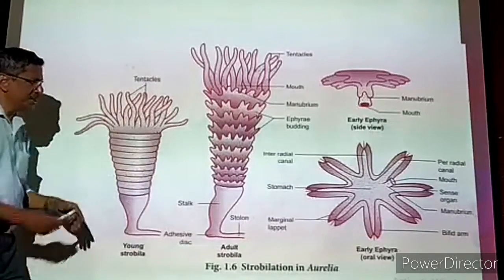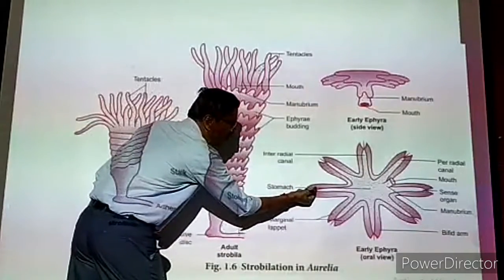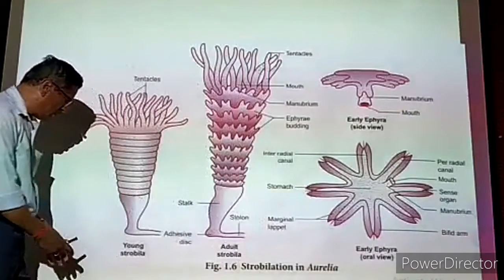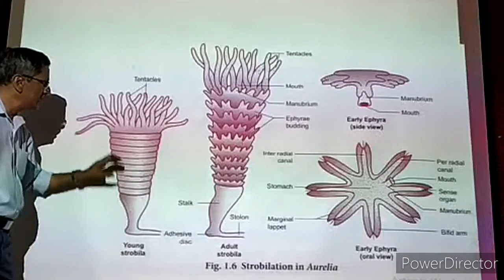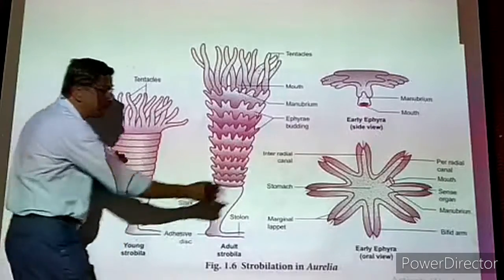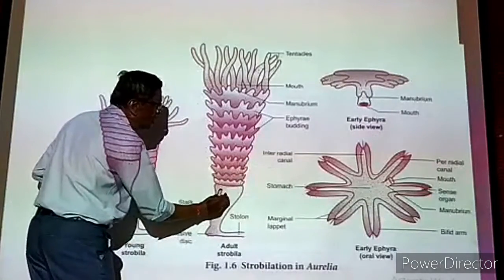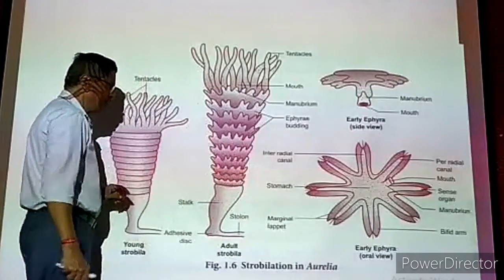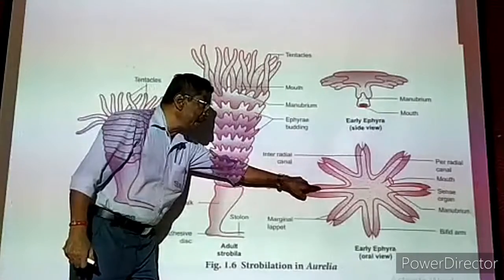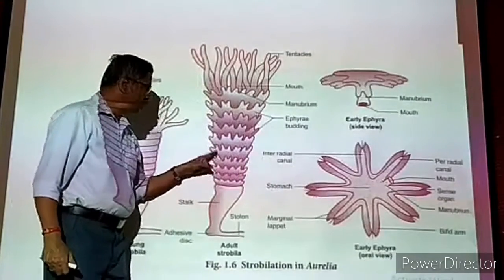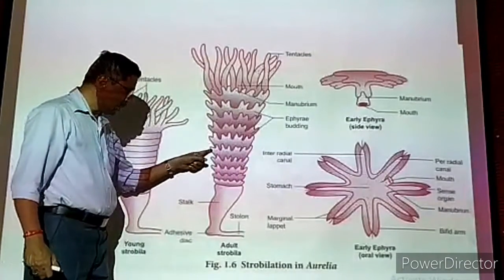Now the whole structure which is produced as a small bud from the part of the body is called a strobilus, a young strobilus. Now once it is produced, attached to the body, this strobilus grows taller and taller. Once it has grown sufficiently, it is detached from the main animal's body, and slowly this adult strobilus